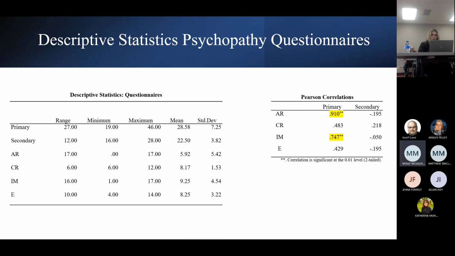Concerning the LSRPS, the mean primary score was 28.6 and the secondary score was 22.5. Within the PPTSR, the mean score of affective responsiveness and interpersonal manipulation were very high, while egocentricity and cognitive responsiveness were much lower. Affective responsiveness and interpersonal manipulation correlated highly with primary but not secondary psychopathy, while cognitive responsiveness and egocentricity did not significantly correlate with either one. These subcategories will be explained further on the poster, which you could see tomorrow if you go to the thesis presentations.